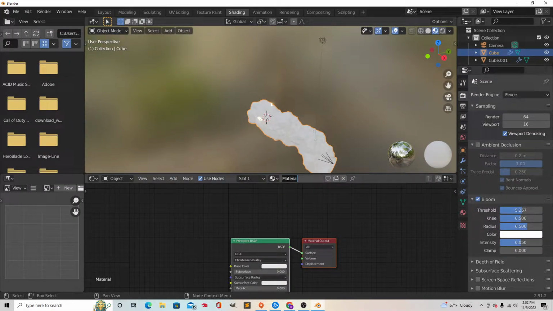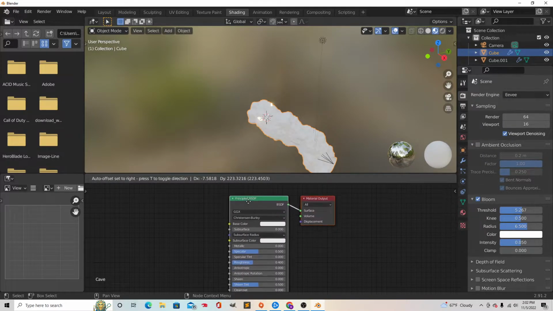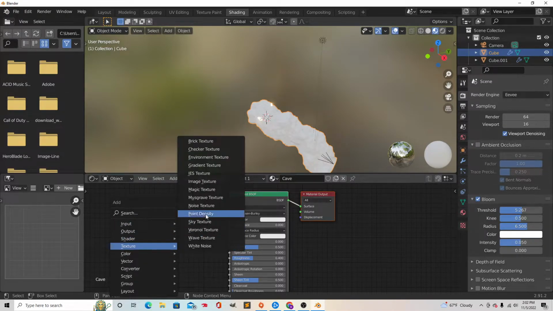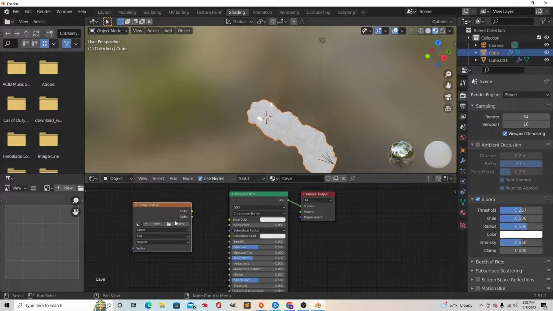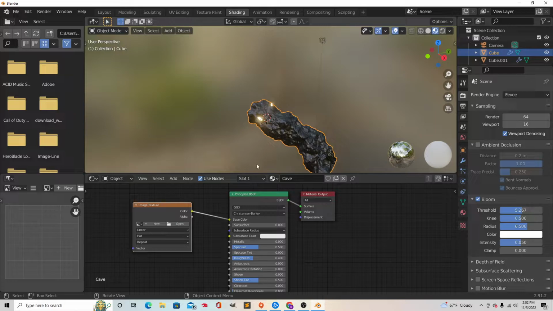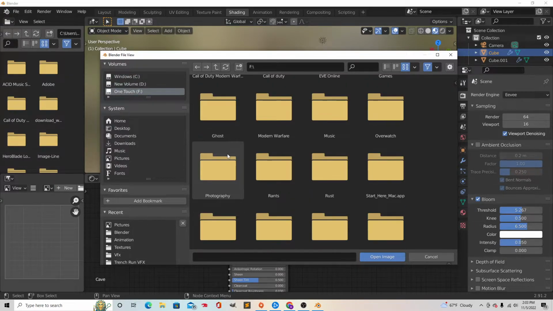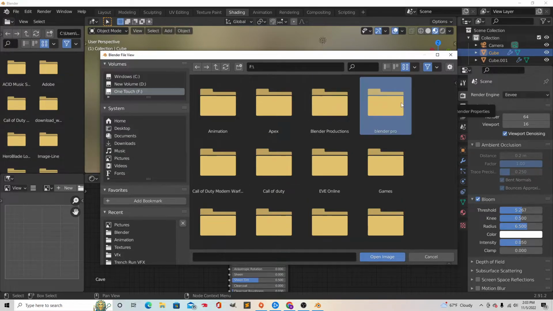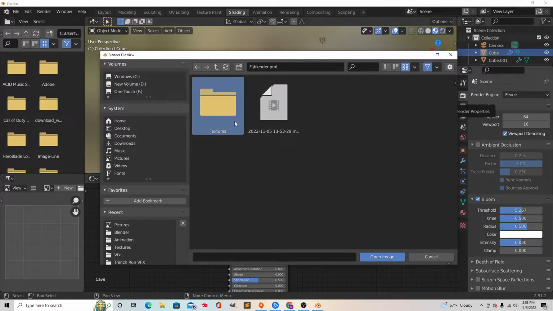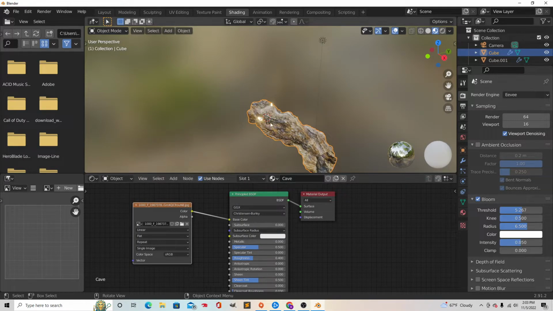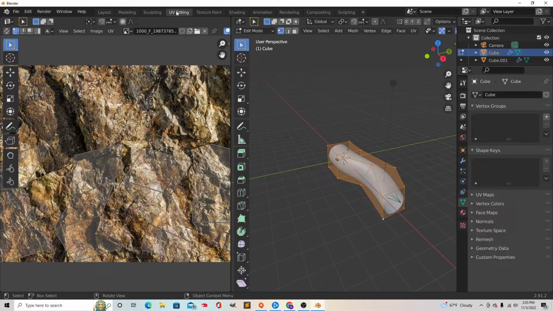The next thing we're going to do is shading. Shading, we're going to do a cave. It's very good to organize your stuff because it makes it easier to do stuff. Shift A, input, texture, image, and then connect this to right here, and then it'll go black, and that's what you want. Then go to open, go to the folder that you saved your images. Alright, there you go.